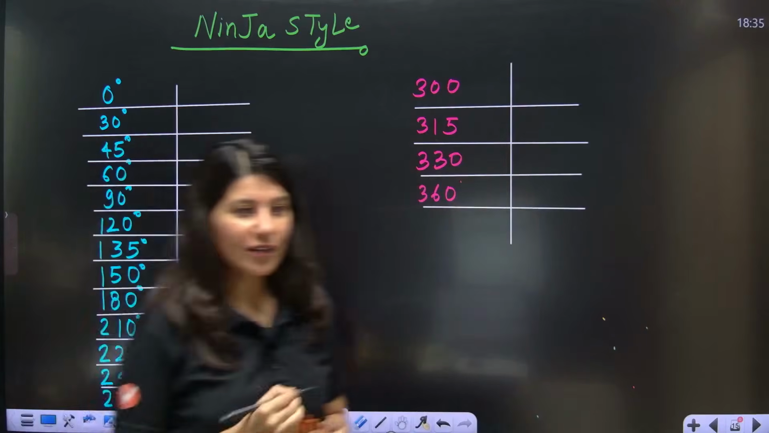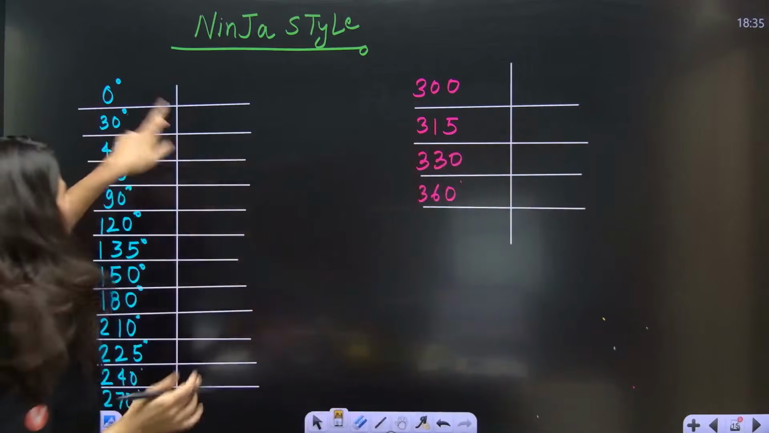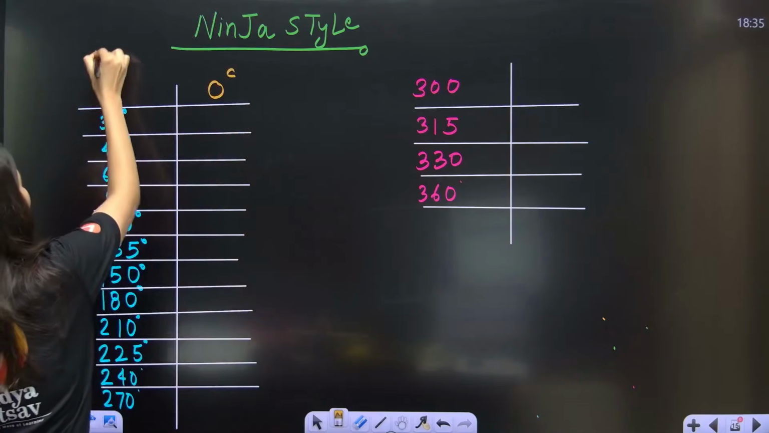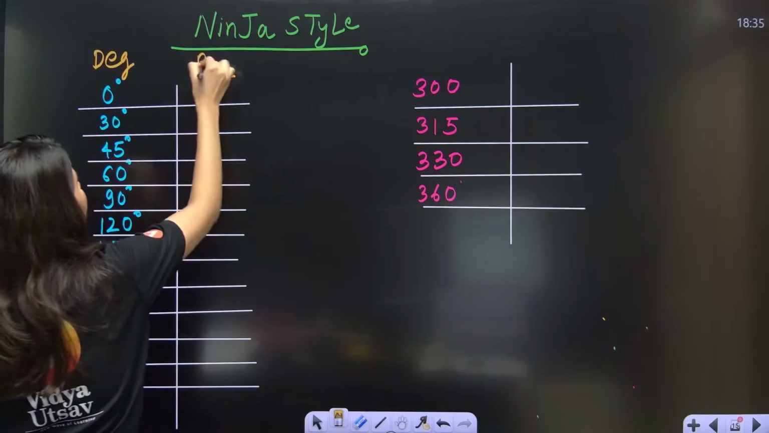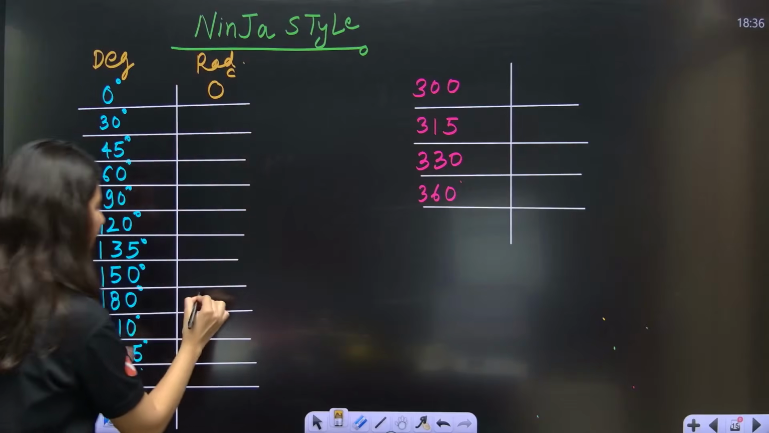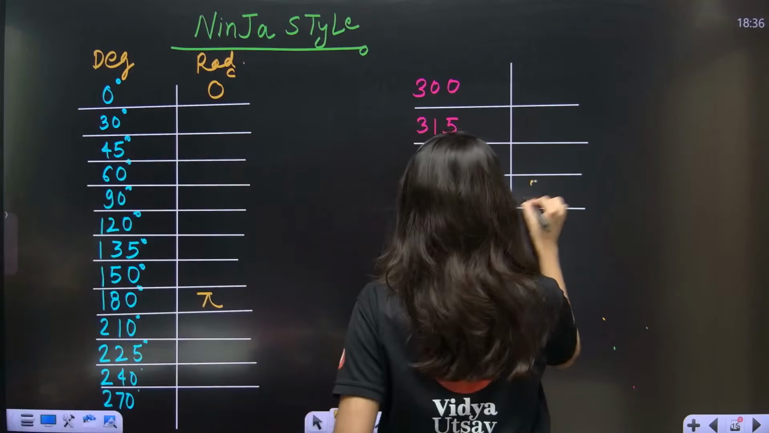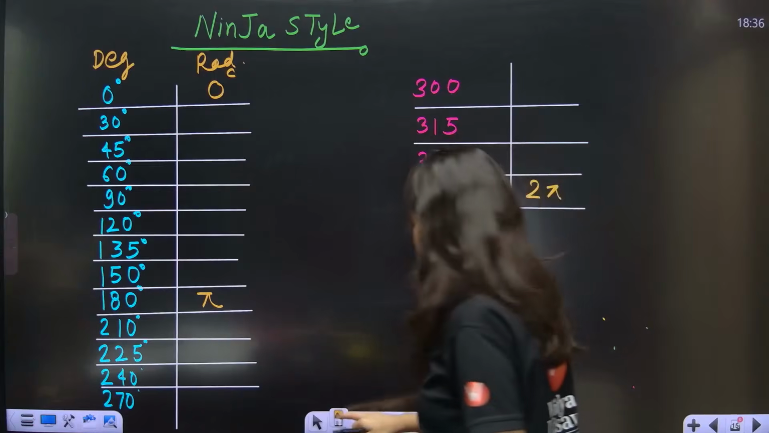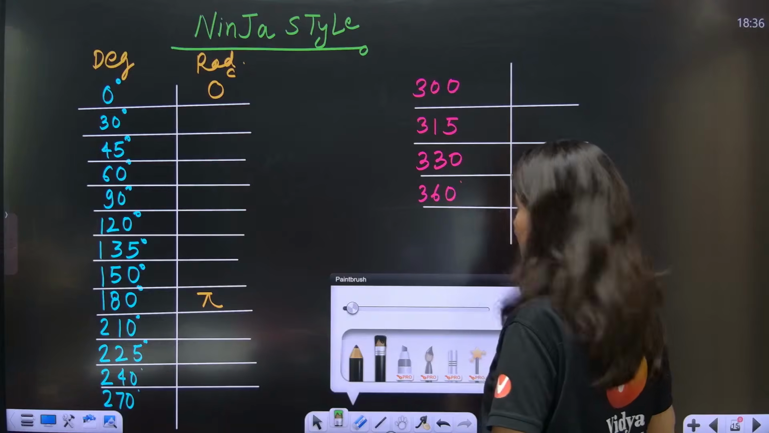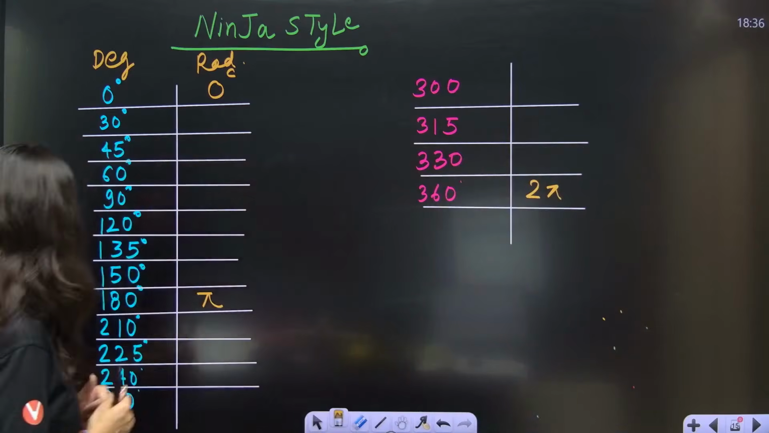Okay, all right everybody, ready for ninja style. Okay, 0 degree will be 0 radian. This is your degree and this is your radian. Now tell me what all you know, ma'am. 180 degree is pi radian, then 360 degree is 2 pi radian. I think we all know this. Everybody agree? Any issues, any doubts, any concern? No, right? Okay. Now let's understand.